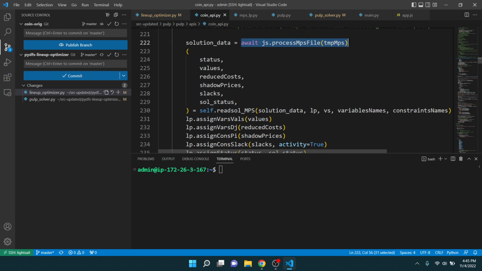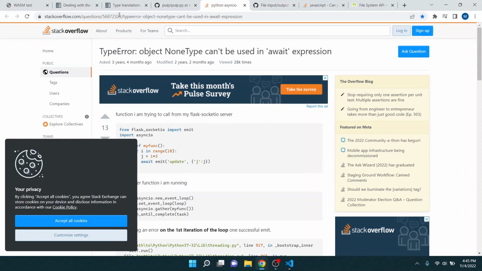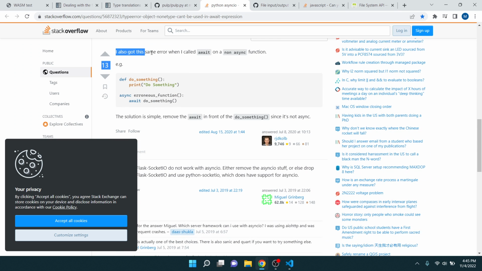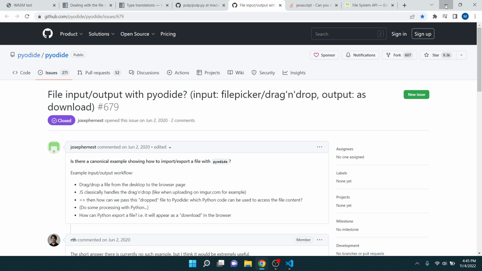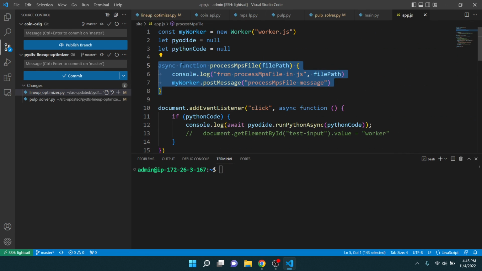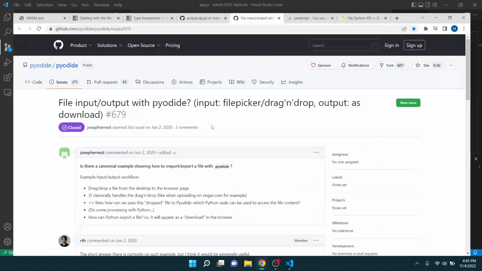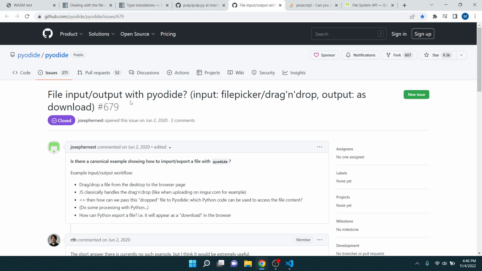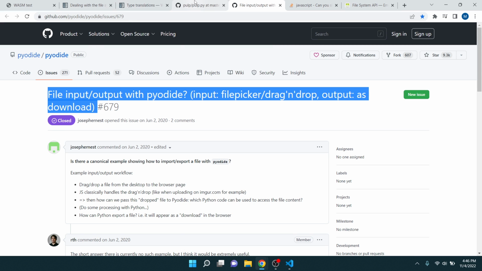So that error, I looked it up, and basically if you have an await here, you need to make the function that you call in JavaScript async. So that fixed that error. And the guy down here says, I also got the same error when I called await on a non-async function. I just had to put the async there, and it fixed it. And what else? Let's go through these tabs really quick. So this is the current issue I'm dealing with. Let's see if there's anything else.